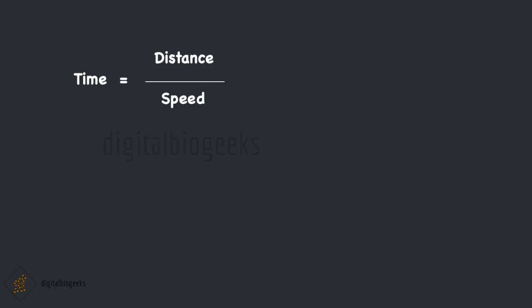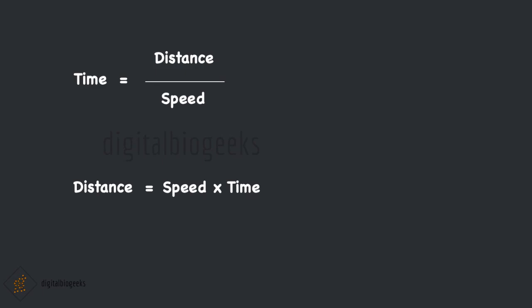Once we know the speed and distance, we can find the time taken to cover the distance. Time is equal to distance divided by speed. Similarly, if we know the speed and time, we can find out the distance covered by that object. Distance is equal to speed into time.